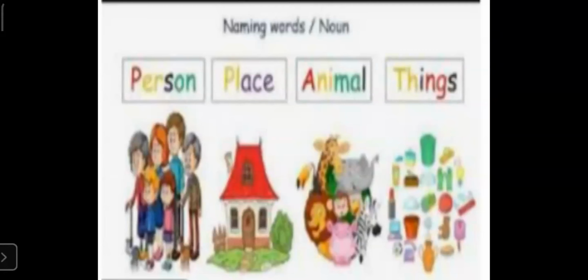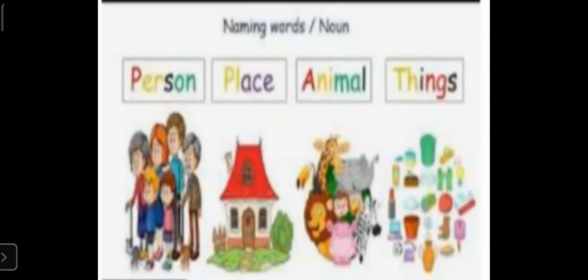For example, in a home, the mother and father are our parents. So mother and father is the naming word given to your parents. Next one is place, school, park. They are the names given to a place. So they are also naming words.